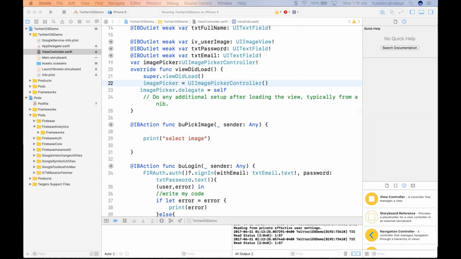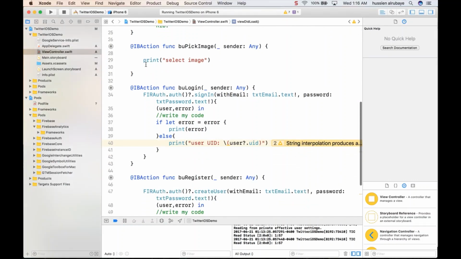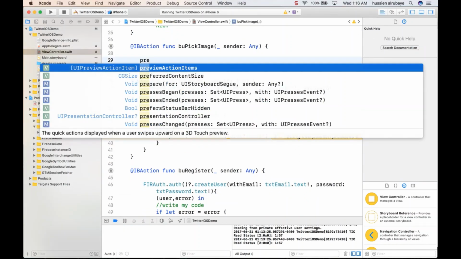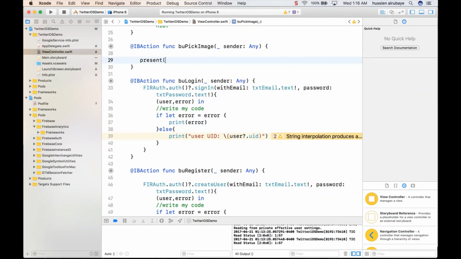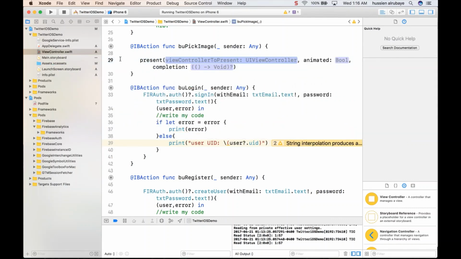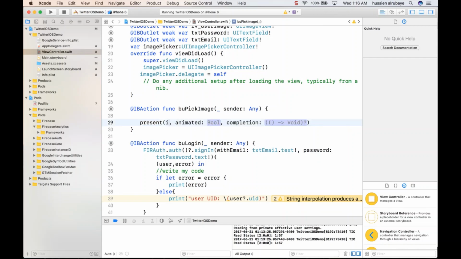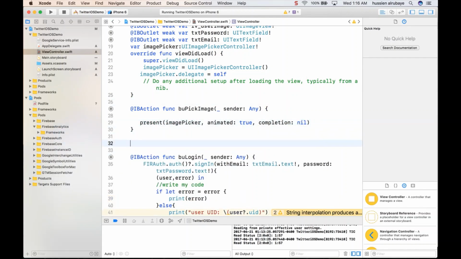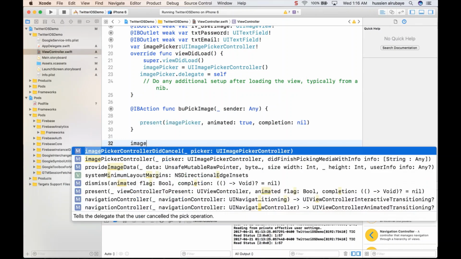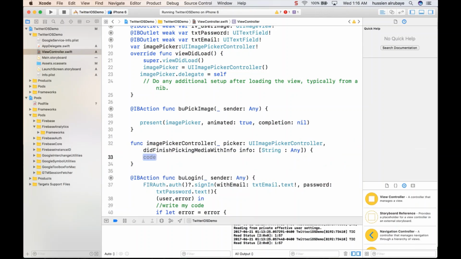Then after we define the delegate and everything, I say, hey, what happens when someone wants to select an image? Please present for me a specific view controller, which is imagePicker, with animated true and completion nil. So when someone does this, I have to expect an image coming. So I suppose I have the image picker controller, which has the view image and the image information.